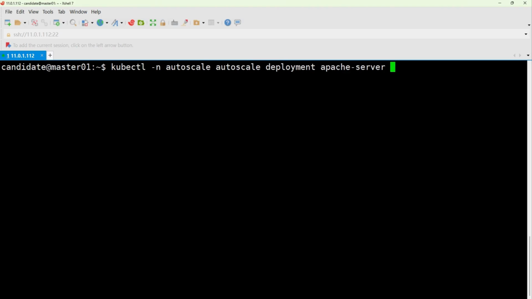So here, first, let's specify our namespace, including our deployment. What comes next? What do we modify next? Now, we move on to specifying some parameters related to the CPU. First, when we specify the CPU here, what percentage should it be set to? The requirement in the question is 50, right? So when it goes above 50, it will scale up.